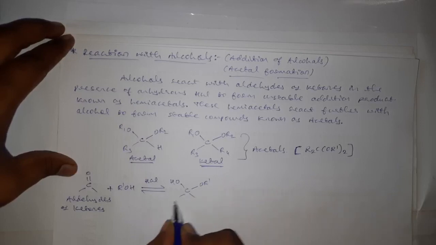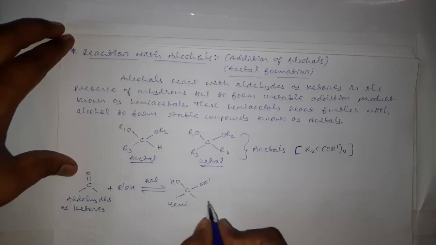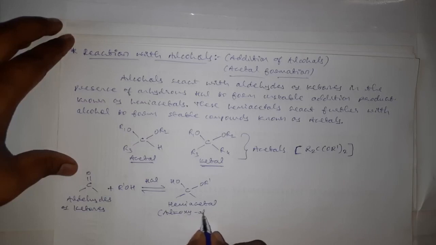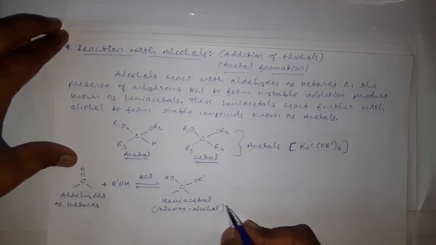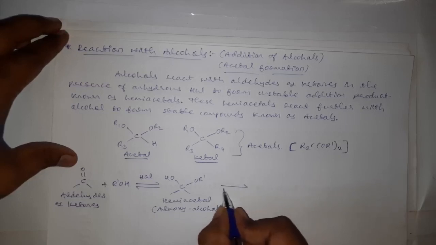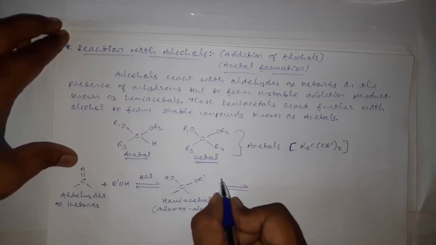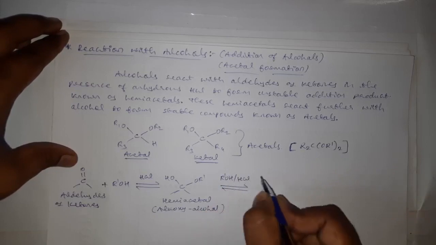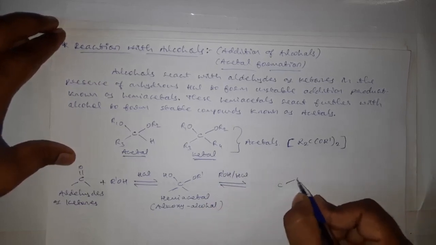C(OH)(OR dash), and this unstable product is called hemiacetal. Hemiacetal, or this one is also called what? Alkoxy alcohol. This is also called an alkoxy alcohol. This, when treated with one more molecule of an alcohol in presence of anhydrous hydrochloric acid, we will get